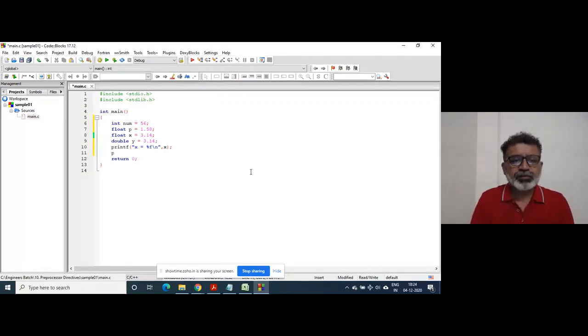I print num with percent d slash n, then e with percent f slash n, and f with percent lf.